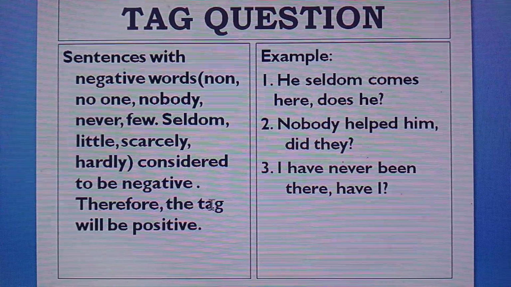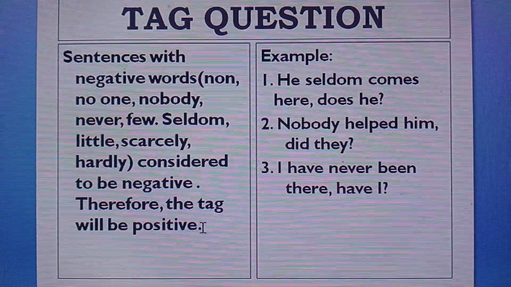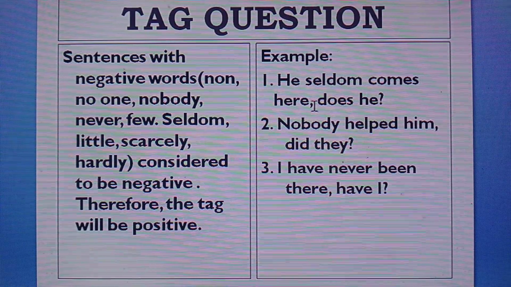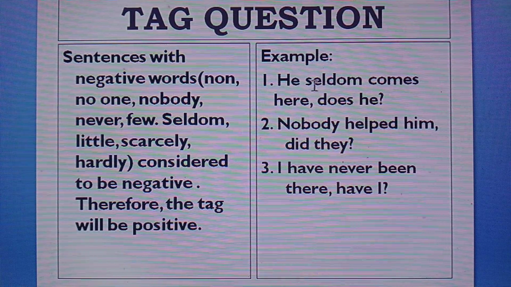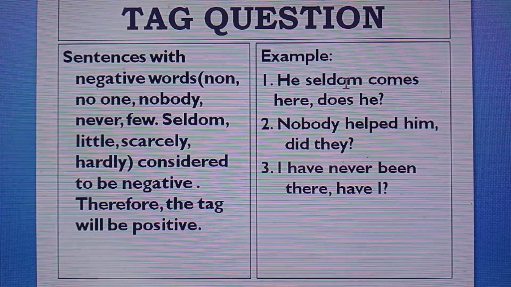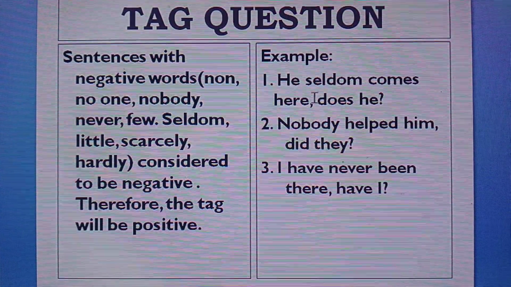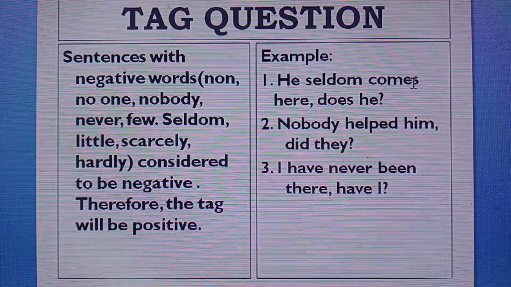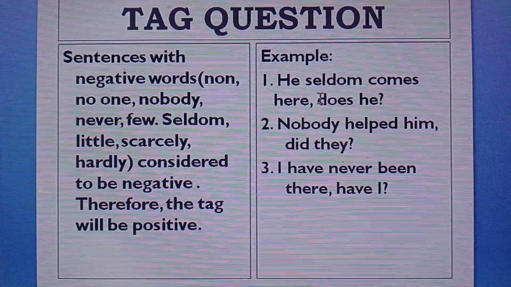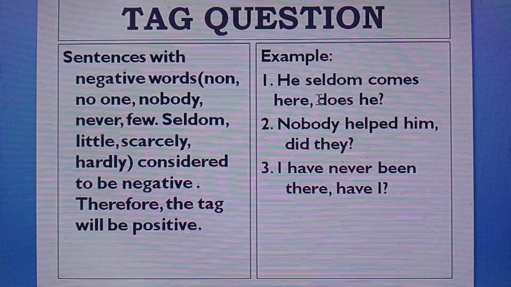Therefore, the tag will be positive. He seldom comes here. Here seldom is a negative word. So he seldom comes here is a negative statement. So the tag will be positive, such as does he?